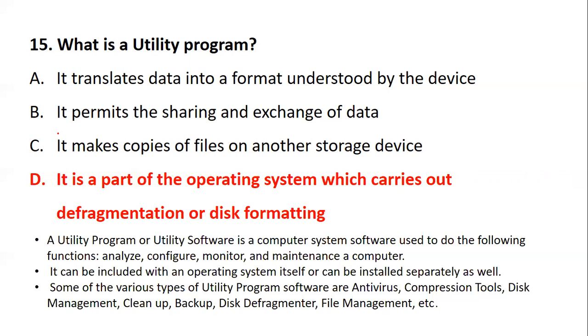Some of the various types of utility programs are antivirus, compression tools, disk management, cleanup, backup, disk defragmenter, and file management. So basically, it is computer software, or a part of the operating system, with the help of which defragmentation or disk formatting can be done.